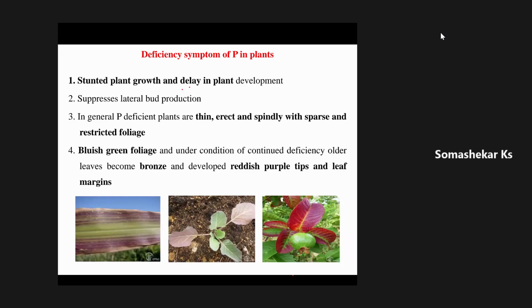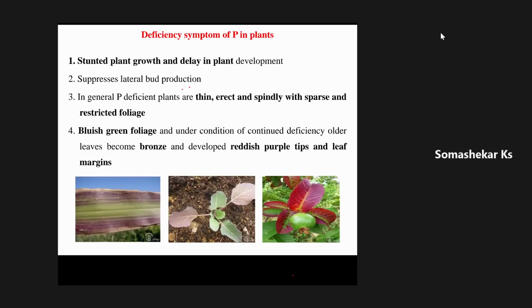Then, in general, in P deficient plants, the plant becomes very thin and erect, because of the decrease in the number of branches, and spindly with sparse and restricted foliage. Very few leaves will be attached to the stem. Another characteristic feature is bluish green foliage. The leaves, especially the lower leaves, will show a bluish color.